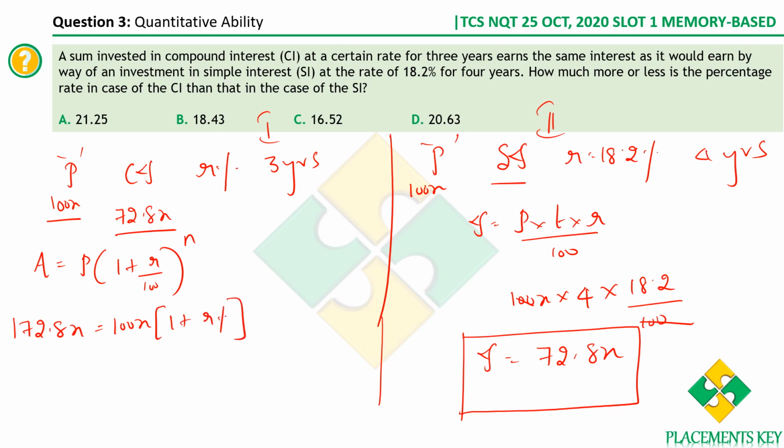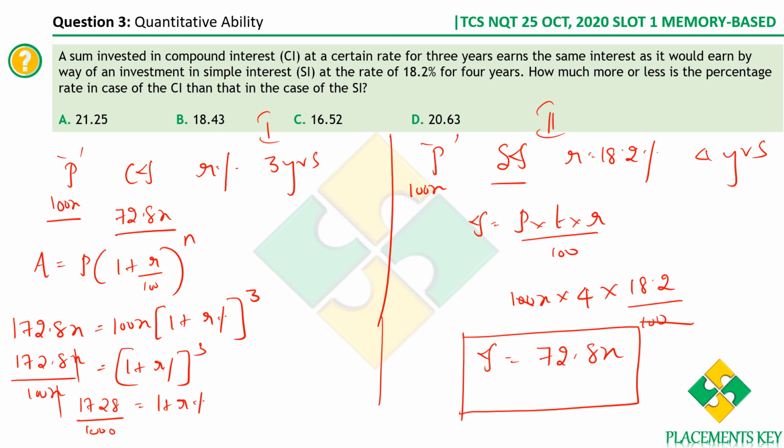See, we are not sure of the rate of interest in the first case. That is what we are supposed to find. So what do we get? We get 172.8x divided by 100x is equal to 1 plus R% whole cube. So x cancels. So effectively you get 1728 divided by 1000, which is 1 plus R% whole cube.